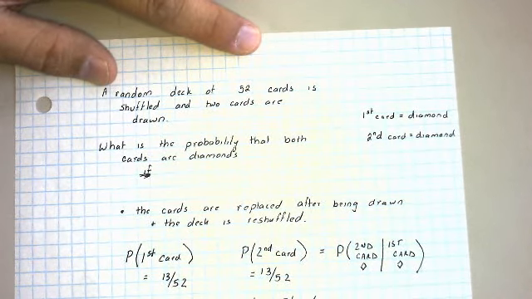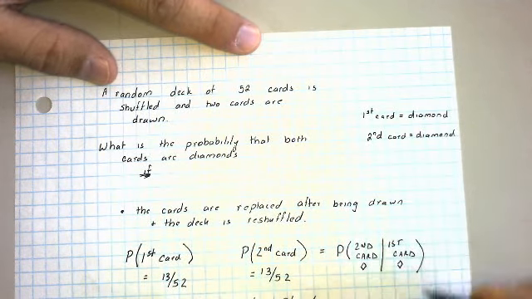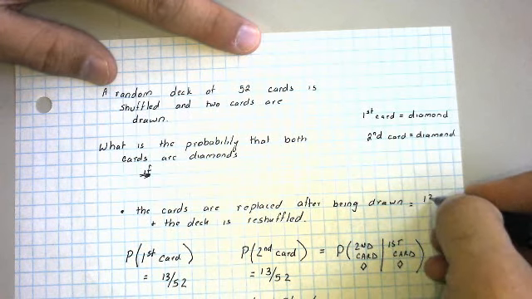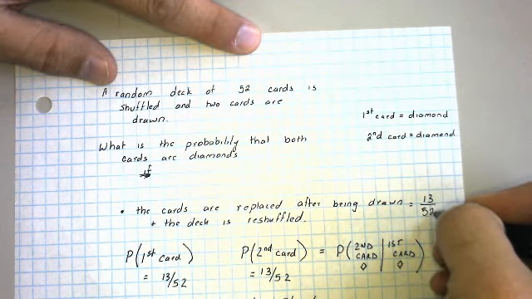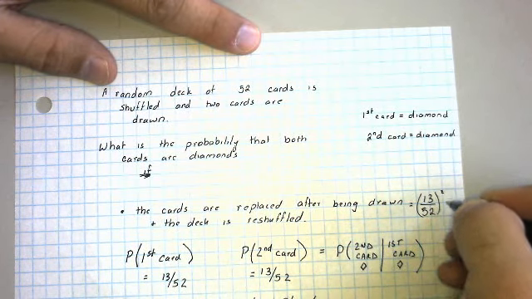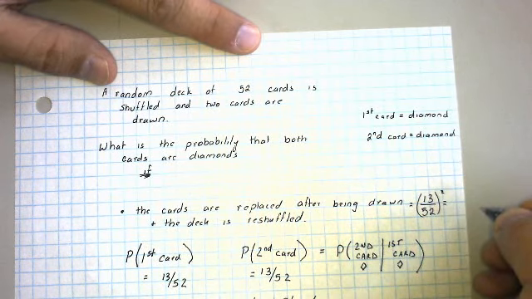So now I know the probability that the first card is a diamond. I also know the probability that the second card is a diamond. I would multiply them together to find out the probability that the first and the second card are diamonds. And that total probability would equal 13 out of 52 squared, or 1/4 squared, or 1/16.